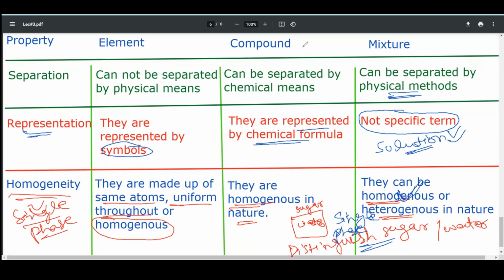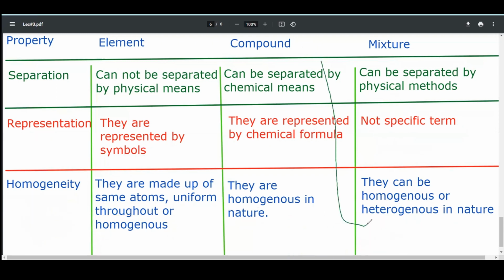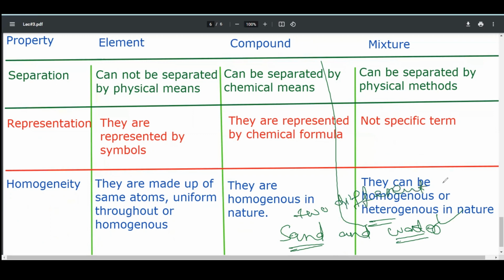If you mix sand and water, you can easily distinguish where sand is present and where water is present. It means these two have two different phases. If different phases are present, the substance will be heterogeneous in nature.